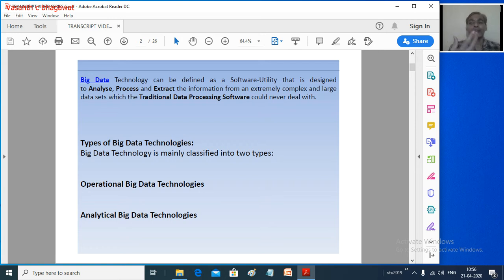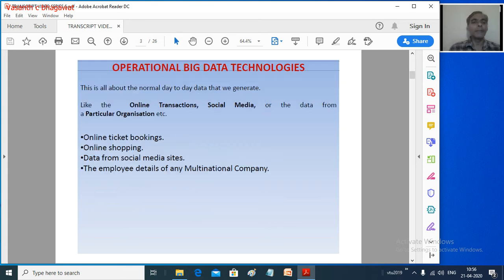Our traditional RDBMS databases generally deal with structured data, and these traditional databases are unable to manage this huge amount of data. Broadly, big data technologies are classified into two classes. The first one is operational big data, and the second one is analytical big data. I will go into them one by one in detail.